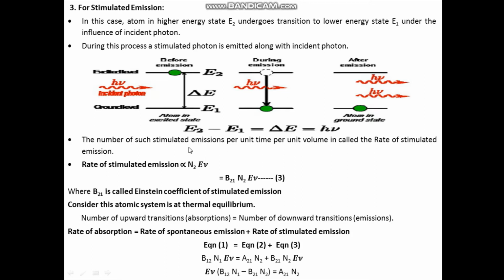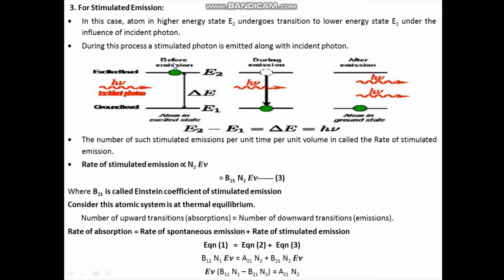Now the number of such stimulated emissions per unit time, per unit volume, is called the rate of stimulated emission. We know this rate depends on the energy density of the incident photon, so rate of stimulated emission is proportional to E nu. It is also proportional to the population of energy state E2, that is N2.